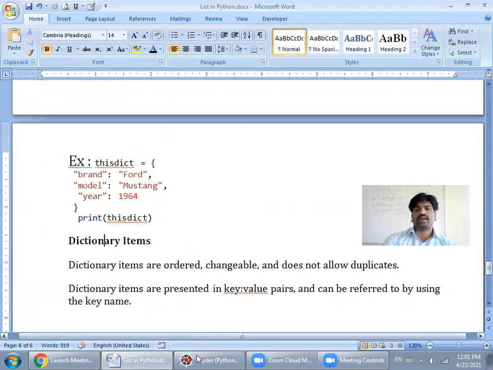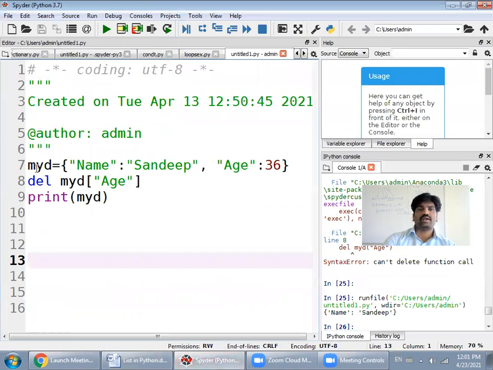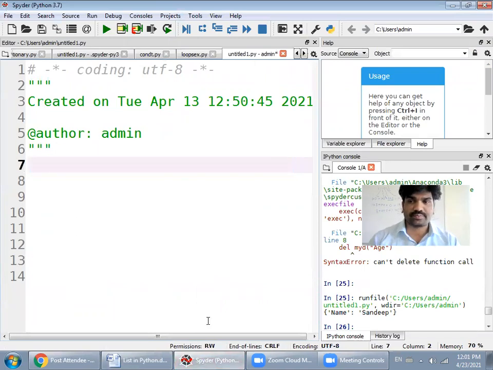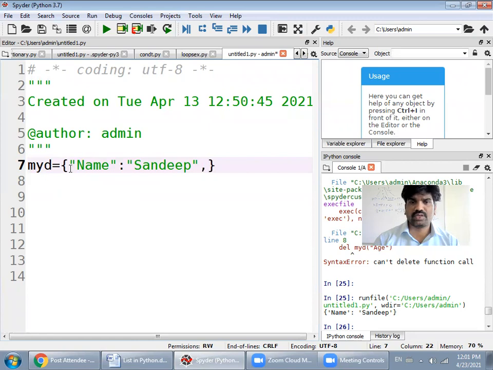Now let's see the practical aspect of dictionary. Now how we can define a dictionary? To define a dictionary I use an identifier myD, and you have to start with a curly bracket. When we start a curly bracket, this means we are starting a dictionary. Now I give the first key name. After that we have to use a colon to separately define its value. Now use a comma for defining another key and value, age.